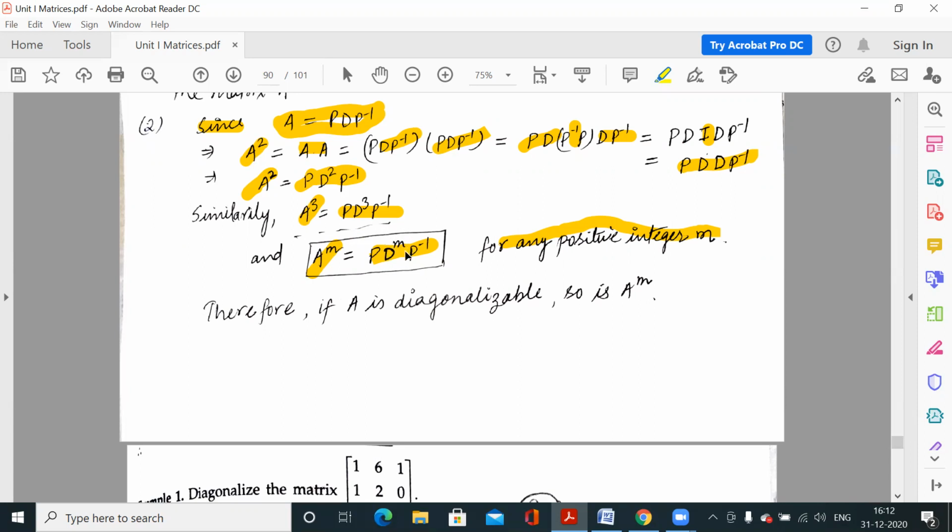All non-diagonal elements are 0, so you just take the power 4 of the diagonal elements: lambda 1 to the power 4, lambda 2 to the power 4, lambda 3 to the power 4. So it is relatively easy to calculate. Therefore, A to the power m is also diagonalizable, because it is similar to the diagonal matrix D to the power m.